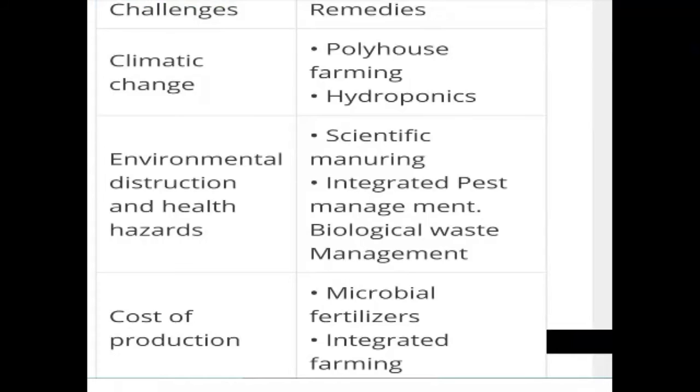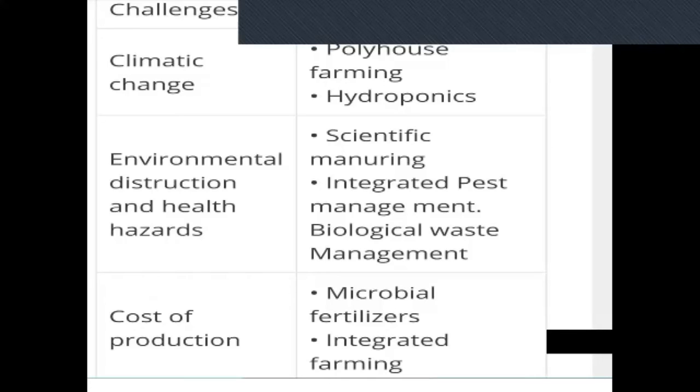Then environmental destruction and health hazards. How can we avoid this? We can escape from this environmental destruction and the health hazards through scientific maneuvering, then integrated pest management, then biological waste management. Integrated pest management and all you have studied. Then cost of production: we can reduce the cost of production by the use of microbial fertilizers and integrated farming. These are the two methods.